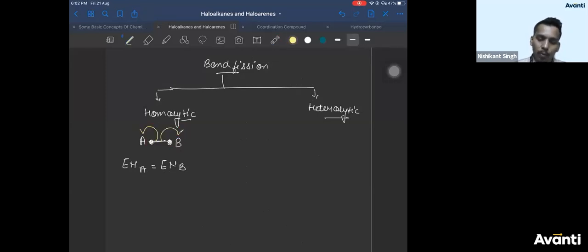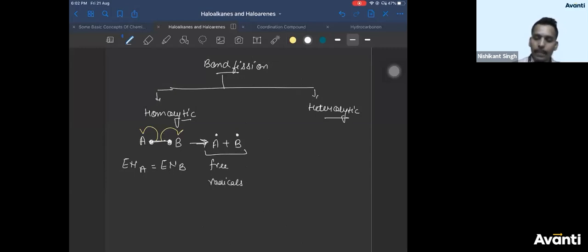So when they take their own electrons and separate, you get A and B neutral atoms, because no one is taking an extra electron, no one is losing an electron, no charge. But you will get free radicals. Why do you get free radicals? Because the electrons you have got after the bond breakage will not be in ground state. They will have some energy. They will be in an excited state, so they will be highly reactive. That's why we call them free radicals.